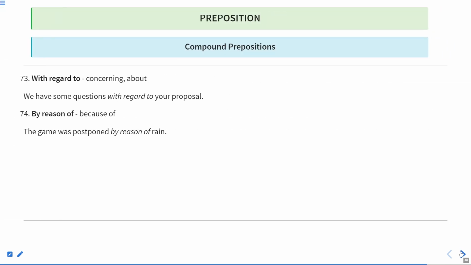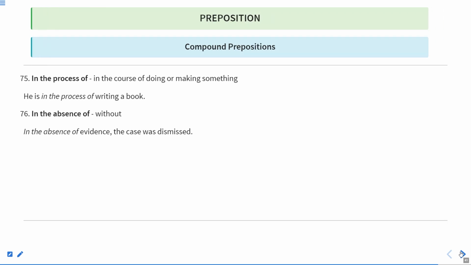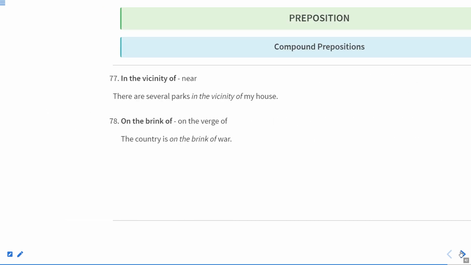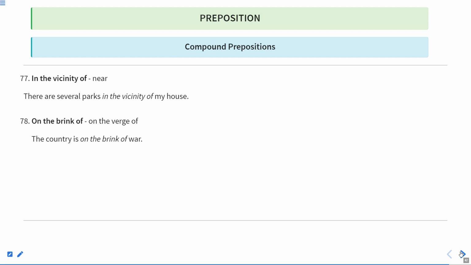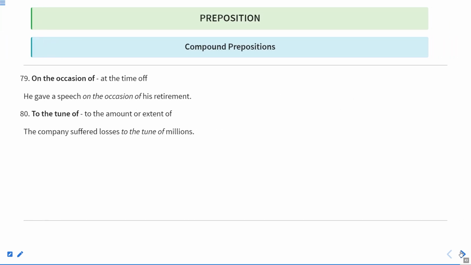After that come with regard to, concerning about, by reason of, because of, in the process of, in the course of doing or making something, in the absence of, without, in the vicinity of, near, on the brink of, on the verge of, or about to, on the occasion of, at the time of, and to the tune of, to the amount or extent of.